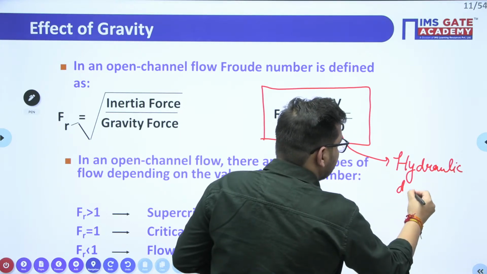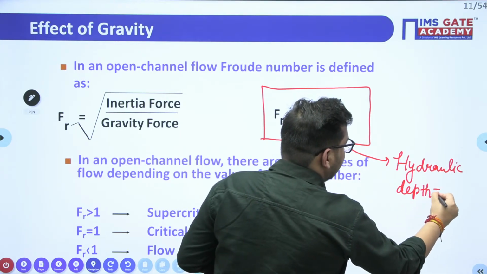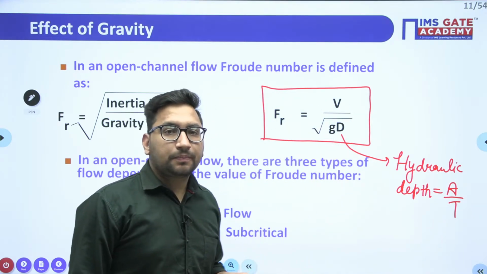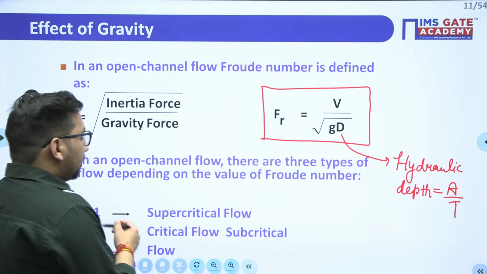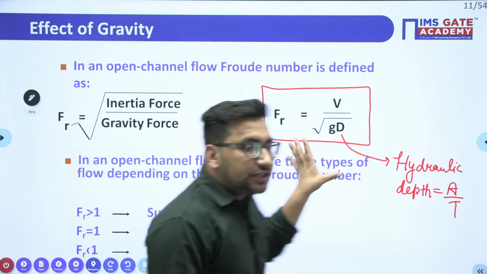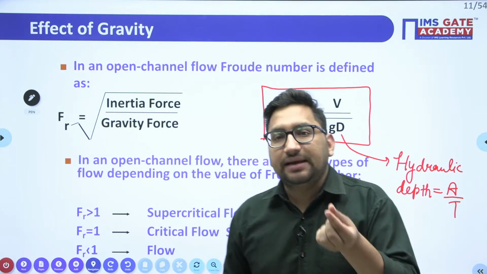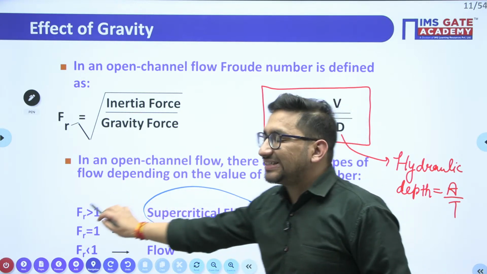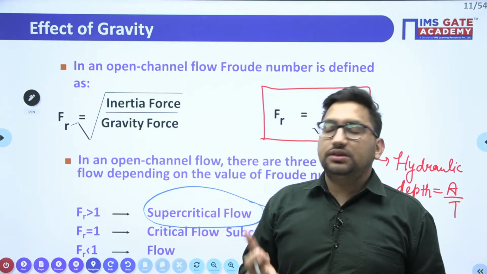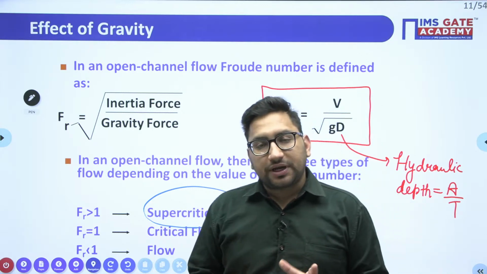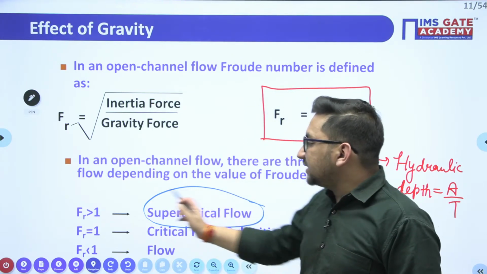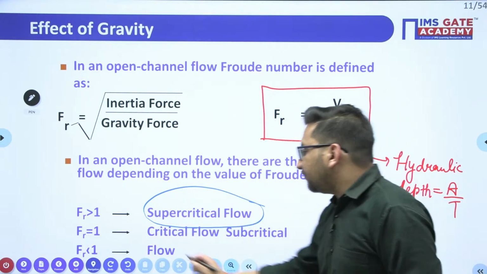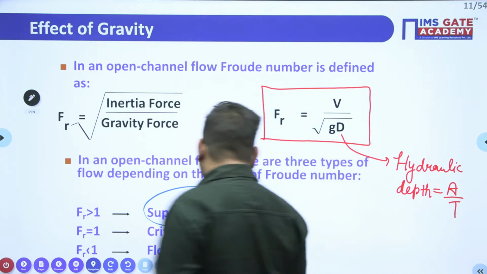Clear? Hydraulic depth is nothing but area upon top width. Clear? Now in open channel flow, depending upon this Froude's number, we can have three types of flow. One is supercritical flow. If the Froude number is greater than 1, you will call that flow a supercritical flow, right? If the Froude's number is equal to 1, that flow will be your critical flow. But if the Froude number is less than 1, it will be your subcritical flow.